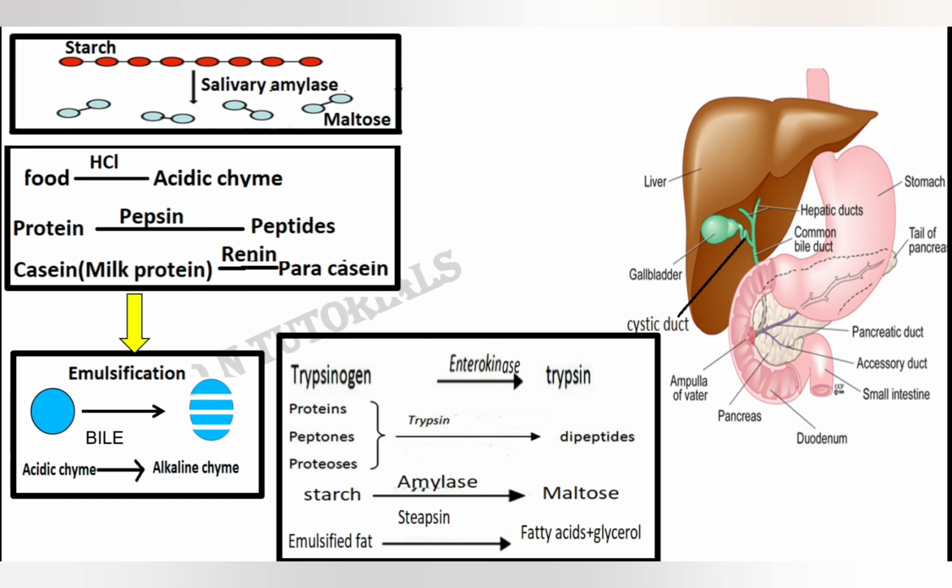Amylase, which is also called amylopsin, converts the leftover starch into maltose. Children, see, some percentage of starch got digested in our mouth, but not the entire starch got digested. So there is still starch left. So the leftover starch will be digested in the duodenum by the action of the pancreatic juice. Third one is the emulsified fat. From where did we get the emulsified fat? By the action of bile. Now this emulsified fat will be acted on by steapsin and will lead to the formation of fatty acids and glycerol. Now in the duodenum, what are the food complexes that we got? We got dipeptide, we got maltose, and we got fatty acids and glycerol, which need to be digested further.